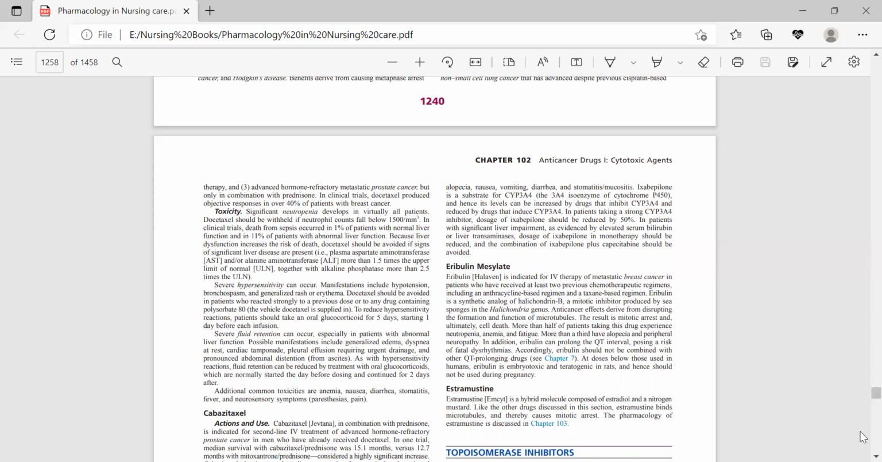Two more drugs are eribulin mesylate and estramustine. These are very much similar to ixabepilone, and they are also involved in IV therapy of metastatic breast cancer. I advise you to read about these drugs on your own, as there are no more details or discussion required to study under the title of these drugs.